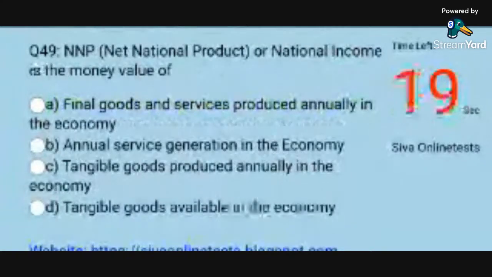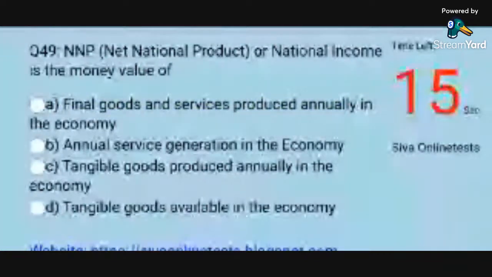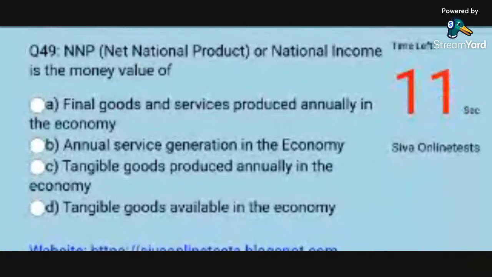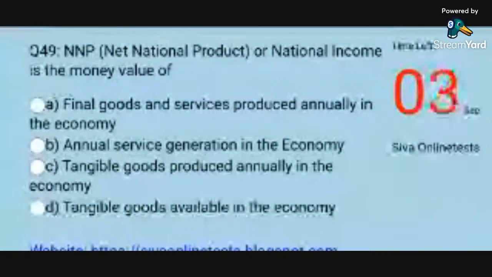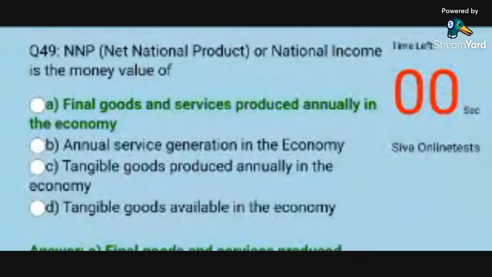Question 49. NNP, net national product, or national income is the money value of. Options. A. Final goods and services produced annually in the economy. B. Annual service generation in the economy. C. Tangible goods produced annually in the economy. D. Tangible goods available in the economy. Answer. A. Final goods and services produced annually in the economy.